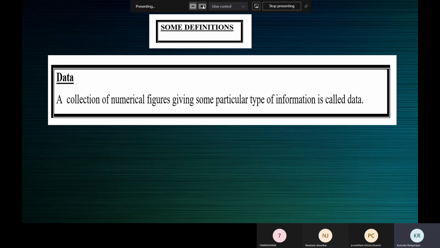A particular number which you pick may represent the marks scored by a student, or the height of a student, or the weight of a student. So putting all this together is not data. Data is a collection of numerical figures, that is numbers, giving some particular type of information.